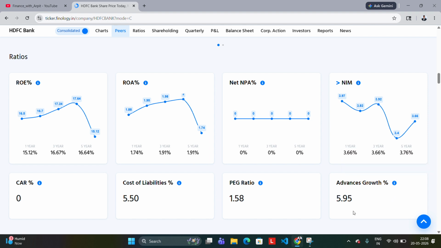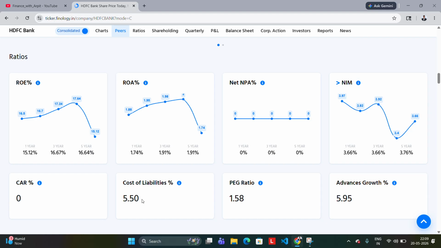So it is higher for HDFC, I think, than many other banks, and it is the cost of liabilities: the average cost, like interest on FDs, interest on current and savings accounts, and SIPs. They have many funds, and how much return they need to give on them. This is the average percentage of it. So for every 100 rupees they take, they need to give 5.5 rupees as the cost of liabilities to bring 100